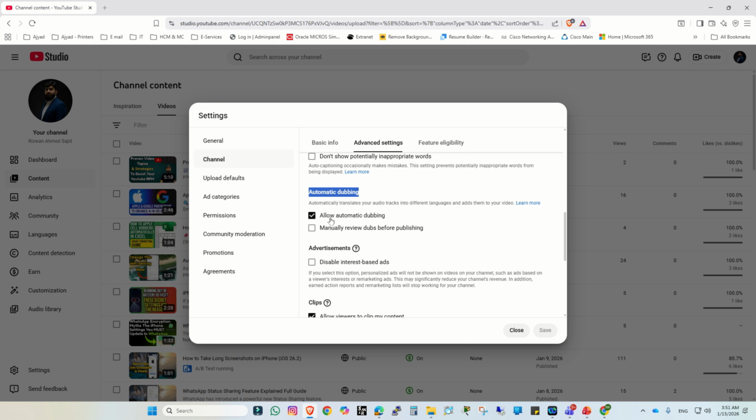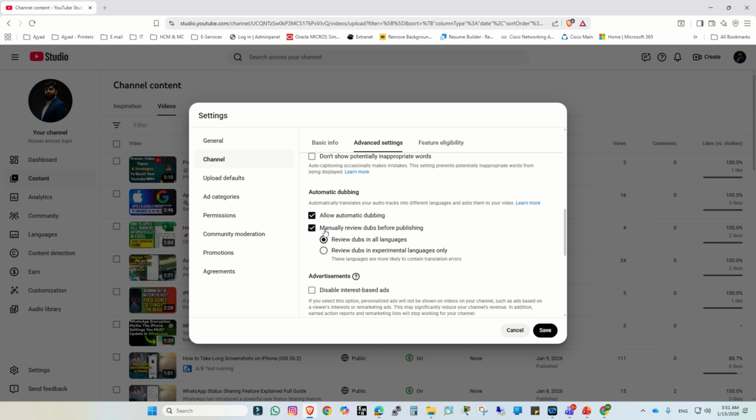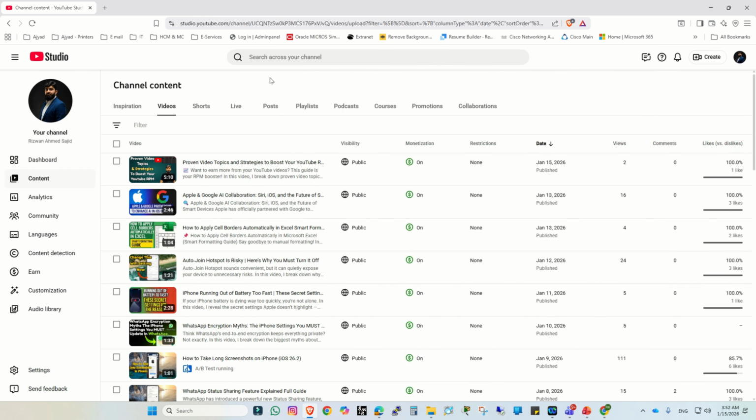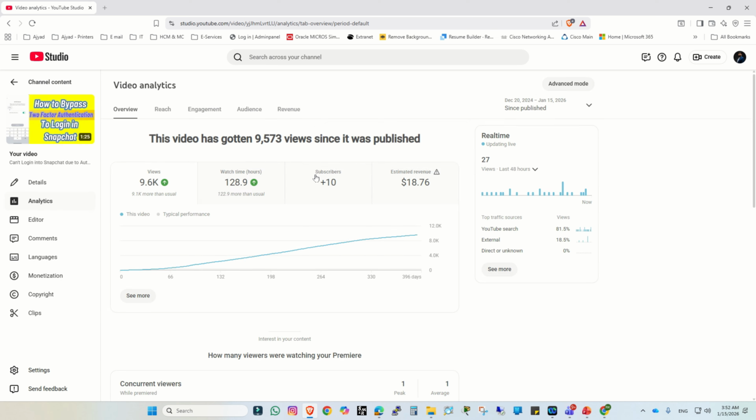So this is the first setting. By default, if this setting is on, then manually review dubs before publishing is enabled. So make sure that this option is disabled and only keep allow automatic dubbing and then click save and close. So that's the dubbing settings. Now let me take you to my video where I applied the settings.